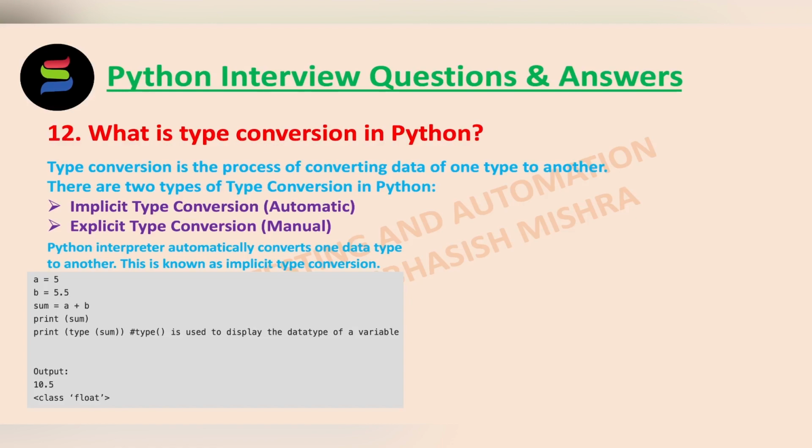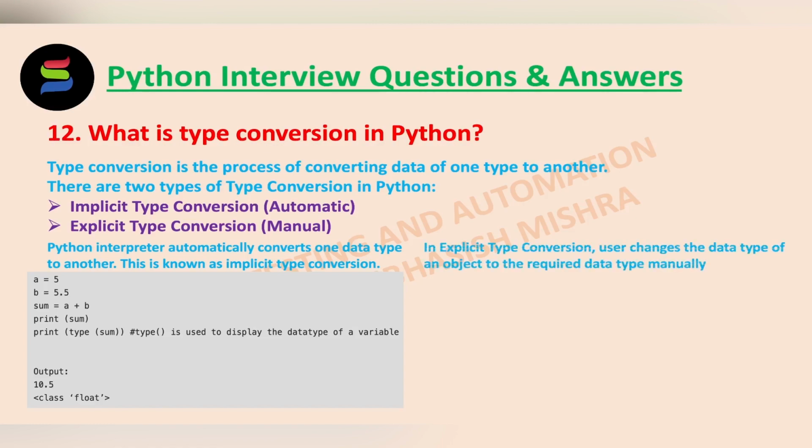So, Python always converts a smaller data type into a larger data type to prevent the loss of data. That is your implicit type conversion. That is why it is called automatic type conversion. Then we will see what is explicit type conversion in Python.